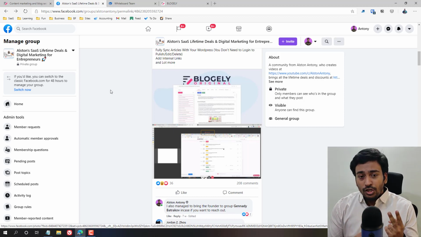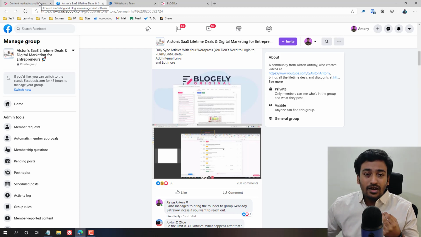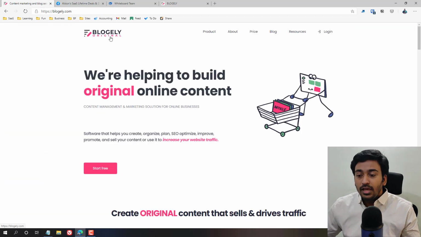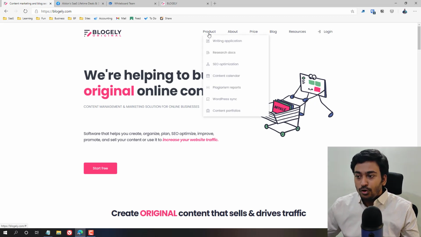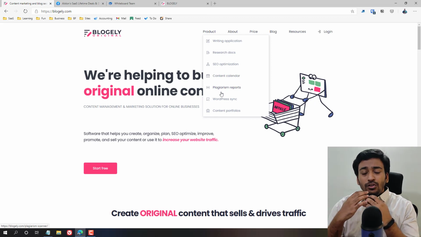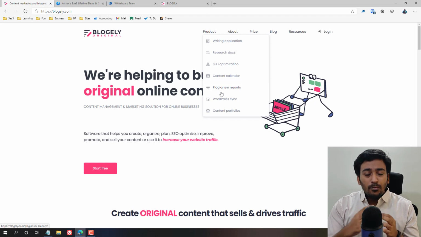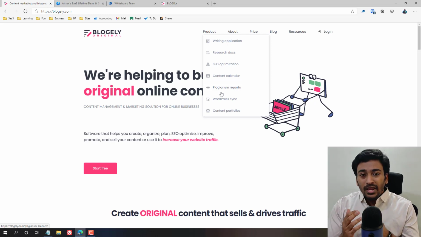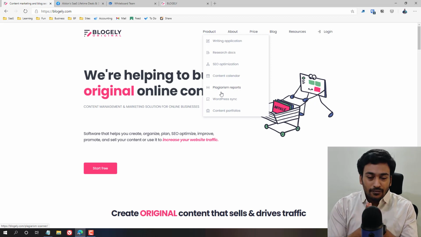There are two important things you need to understand. First, it is a SaaS which has a tremendous learning curve, and it is not direct or straightforward. That's the biggest problem. For example, on their website, we can see that it helps to build a content management marketing solution, and inside the product there is a writing application, research doc, SEO optimization, content calendar, all these things. Even though it provides all these features, without a proper layout it's really hard to understand. So without even realizing the power and effectiveness of this SaaS, it will make us skip it. That's what I wanted to clarify in this video.